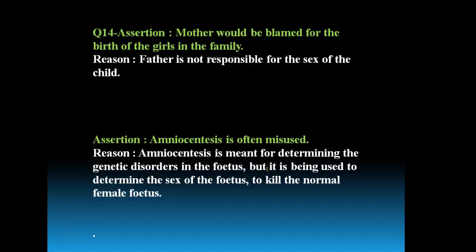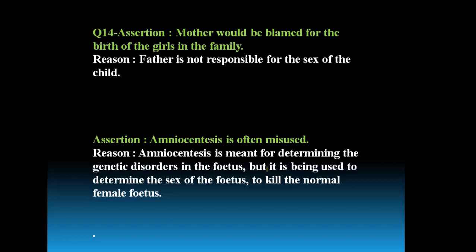Assertion: mother would be blamed for the birth of the girls in the family. Reason: father is not responsible for the sex of child. Both the statements are false.